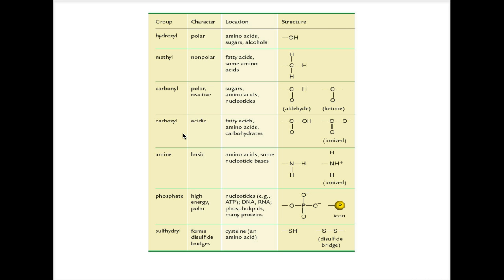And this group is a sulfur with a hydrogen bound to it through a single polar covalent bond. But in most cases, when you find it in a larger molecule, it forms what are called disulfide bridges, which means two sulfur groups bind together. And since they're bound together and they're the same molecule, they are bound through a non-polar covalent bond. These sulfhydryl groups and disulfide bridges are common in proteins, and proteins are built upon amino acids. So some amino acids will have these sulfhydryl groups.